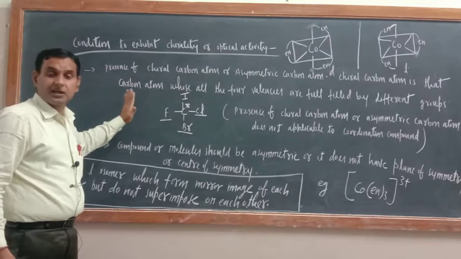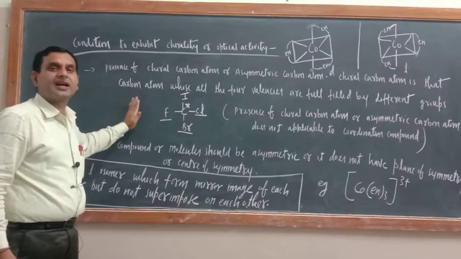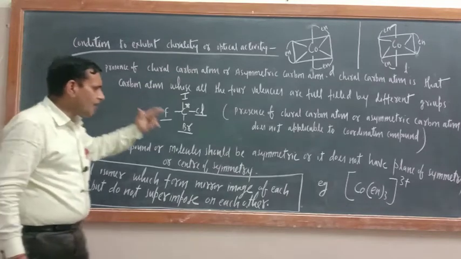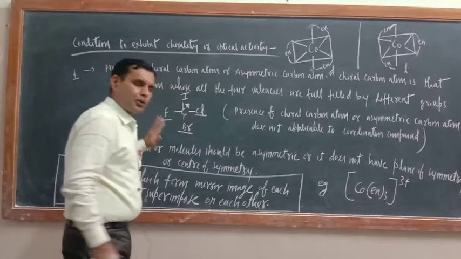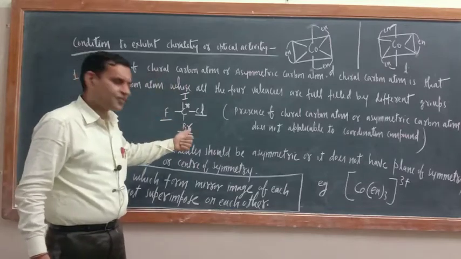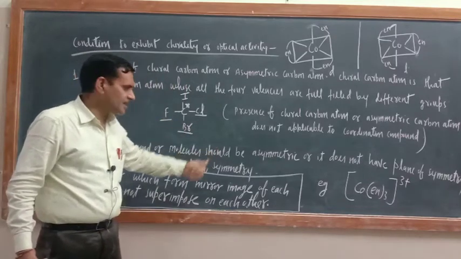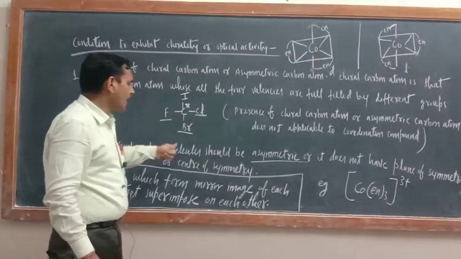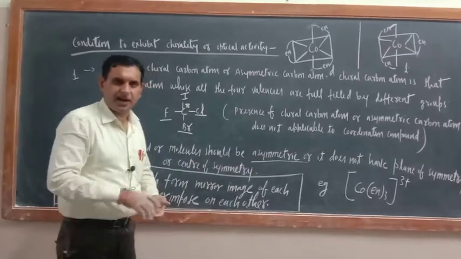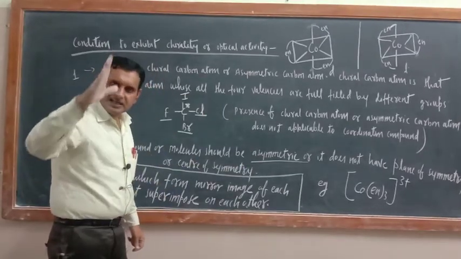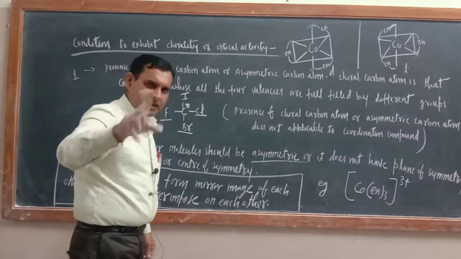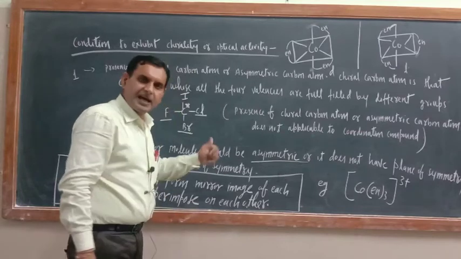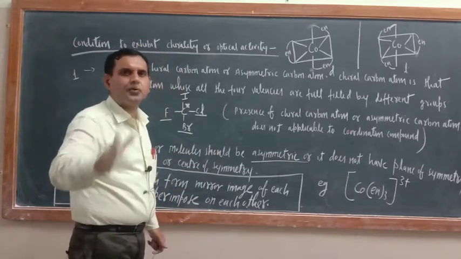and we are here in coordination compounds, so this is not a condition. Okay, now let us move to the second condition. For a compound or molecule to exhibit optical isomerism, what should be there? The compound must be asymmetric. Are you getting my point or not? Symmetric and asymmetric are two points. Symmetric means which can be divided into two equal halves. Asymmetric means which cannot be divided into two equal halves.